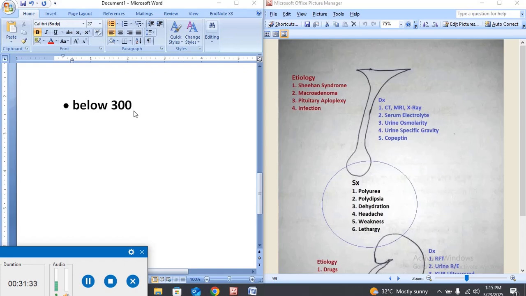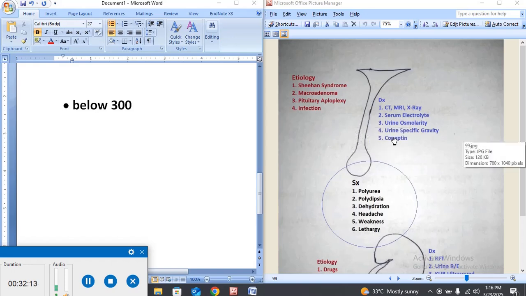The formation of dilute urine will decrease the concentration of electrolyte, so there will be decreased electrolyte inside the urine and decreased concentration of the urine. Normally it ranges from 300 to 500; in between 300 and 500 is normal, but below 300,